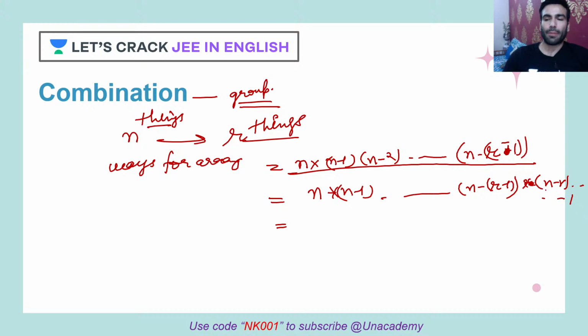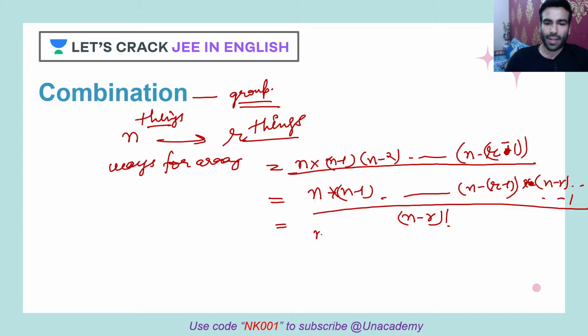So basically I'm multiplying with n minus r factorial, and similarly I have to divide with n minus r factorial also, correct? So I can write it as n factorial upon n minus r factorial for arrangements. These are the ways to arrange r things.